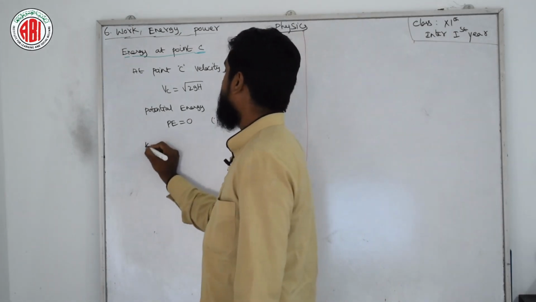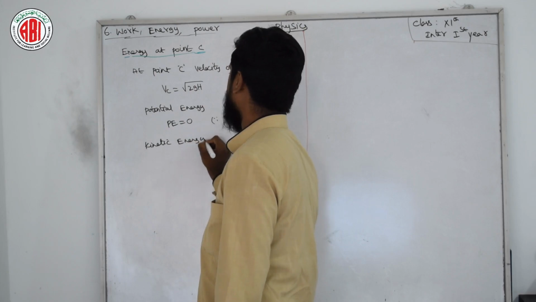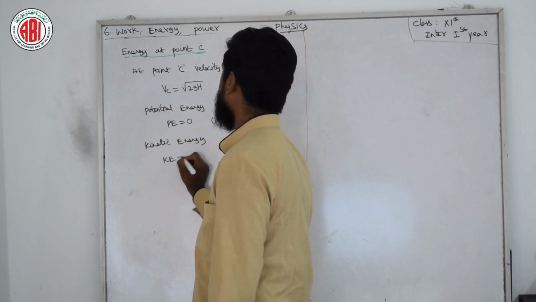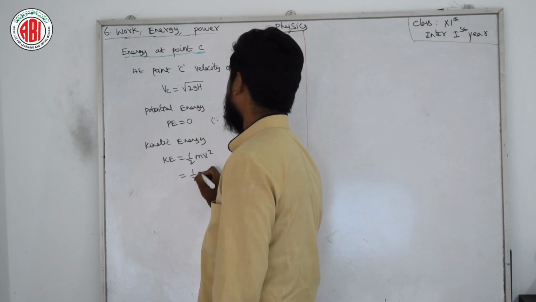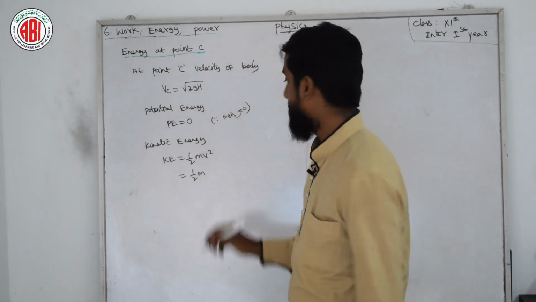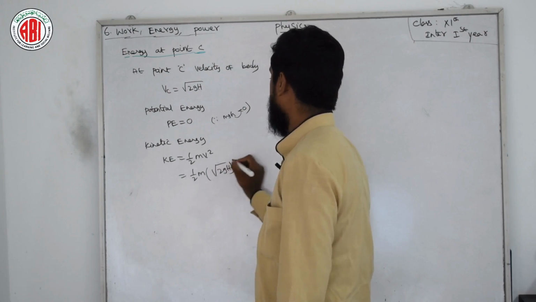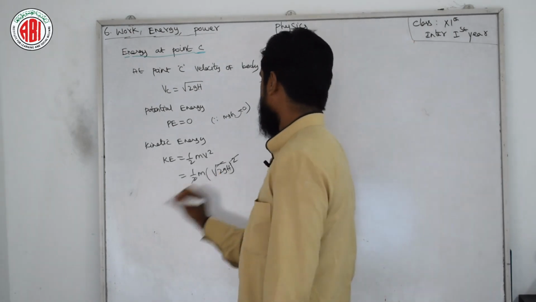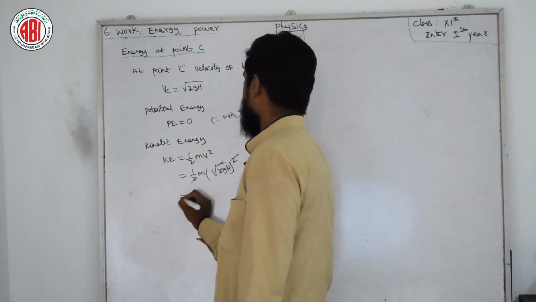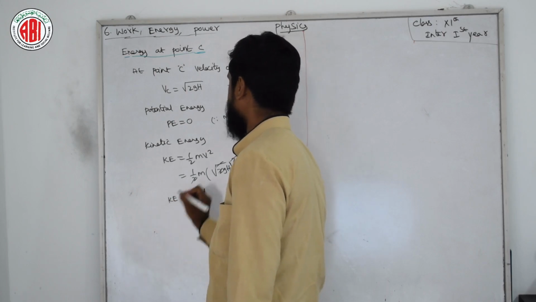Next, kinetic energy. KE is equal to, we know the formula, half mv square, but half m as it is, and for v we need to go ahead with this. So it will be under root of 2gH whole square. So this square and this root get cancelled, and the two cancels as well. What remains is mgH, so KE is nothing but mgH.